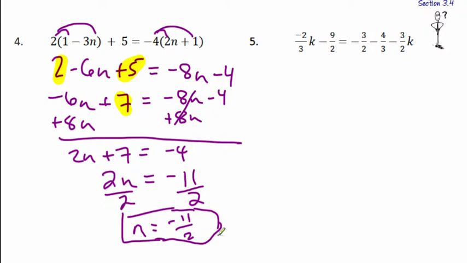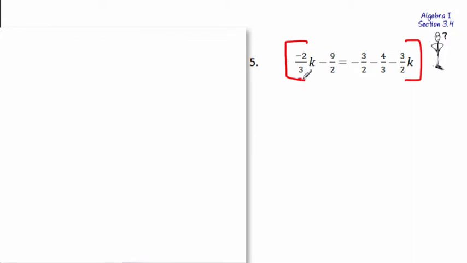All right, number 5. We're looking at it. Maybe you finished this. If not, once I give you the LCM, then you can quit there. But look, 3, 2, 2, 3, 2. Okay, the LCM of those numbers is a 6. So I'm going to multiply every term by 6. How many terms do we have there?